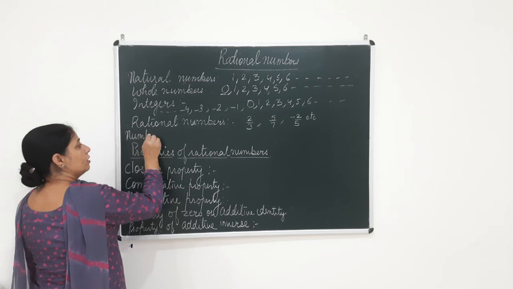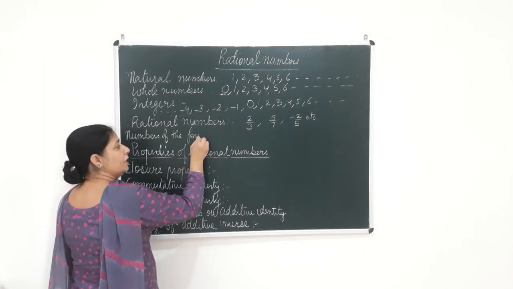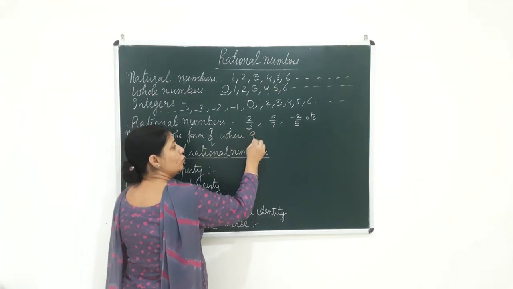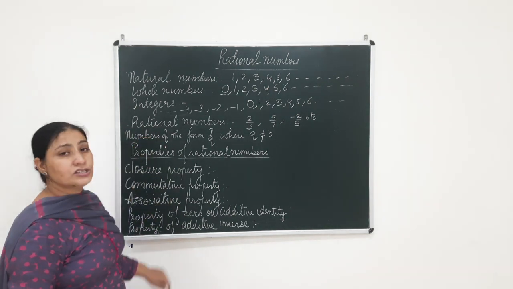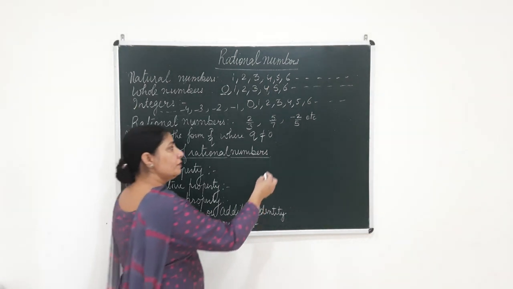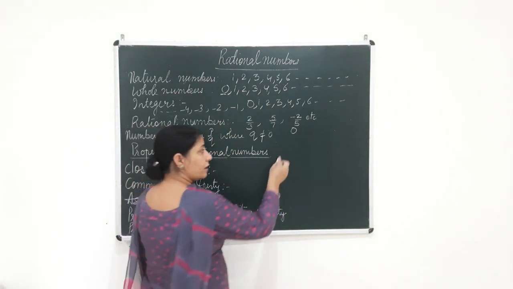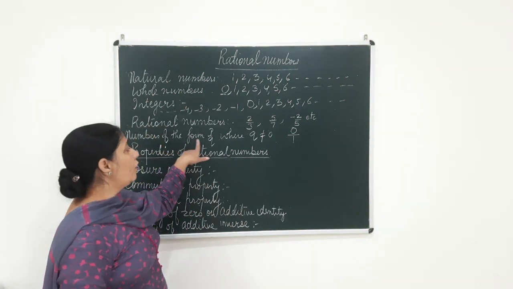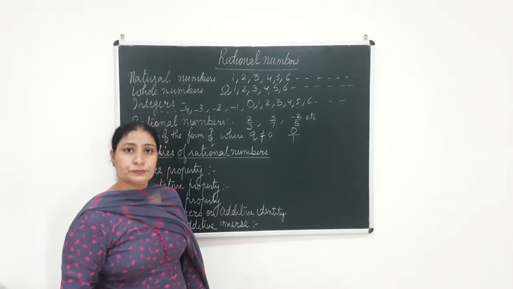Numbers of the form P over Q, where Q is not equal to 0. They are called rational numbers. Beta, even 0 is a rational number. Why? Because you can write it as 0 over 1, and so it becomes in the form of P over Q, where Q is not equal to 0.